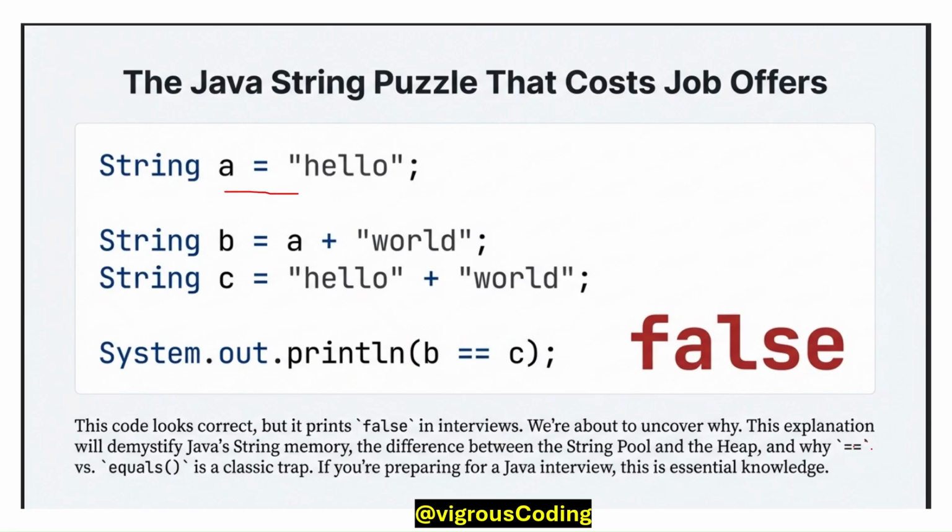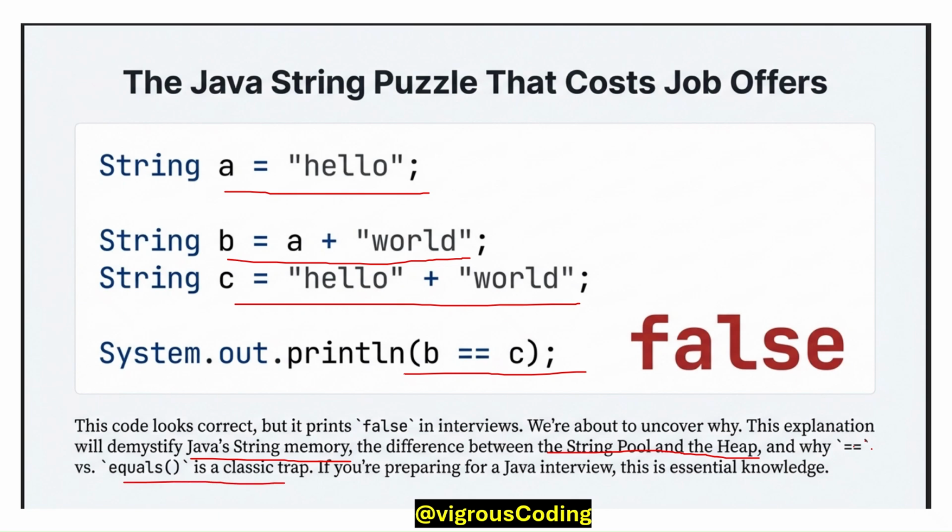Most interviewers ask: A is a string literal "hello", B is a concat of A plus "world", and C is a concat of "hello" plus "world". When you compare them with double equals, it gives false. In this video, we will understand why it is false, and with this explanation we will get a clear picture of Java string memory, the difference between string pool and heap, and why equals and double equals are a classical trap. If you are preparing for a Java interview, this is essential knowledge.